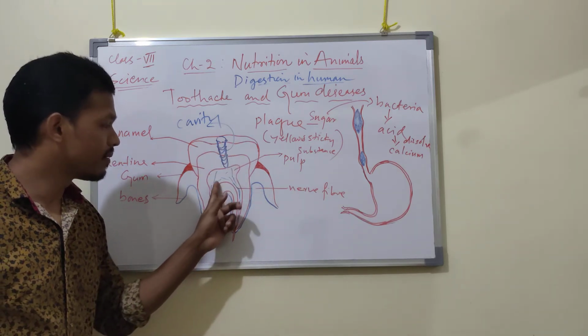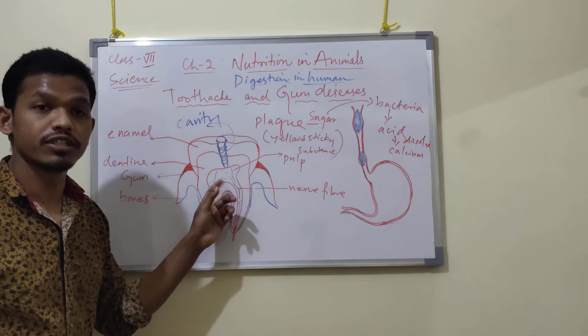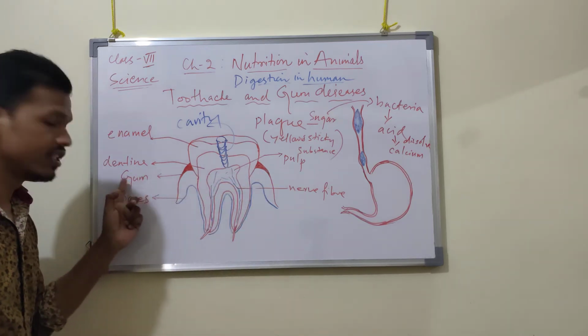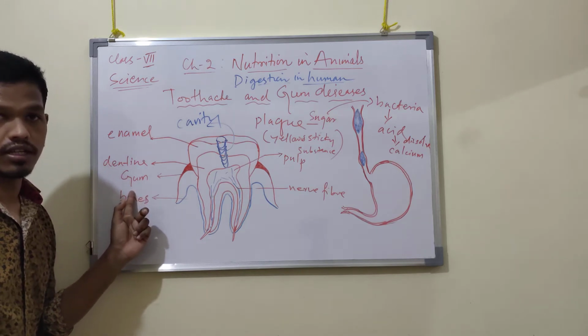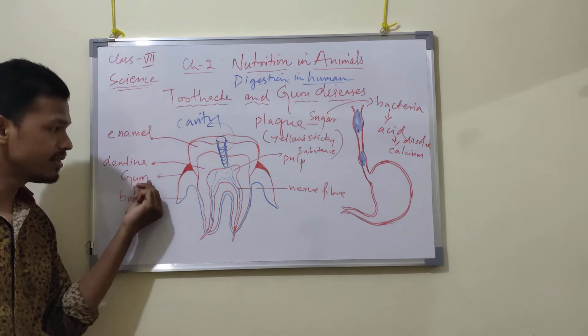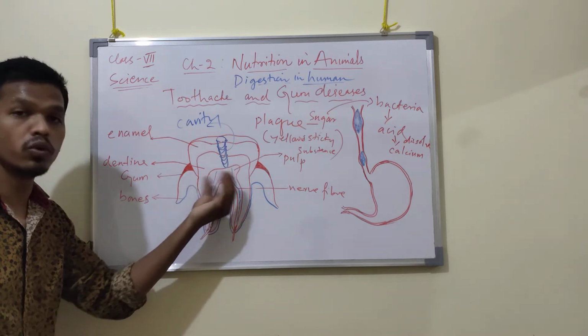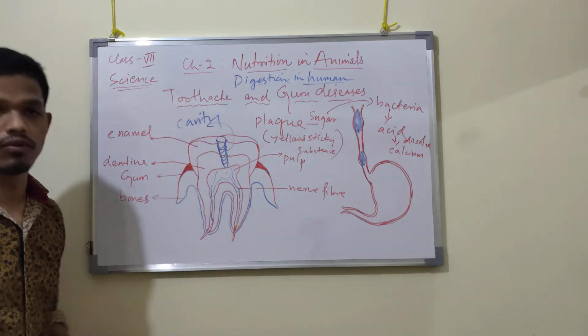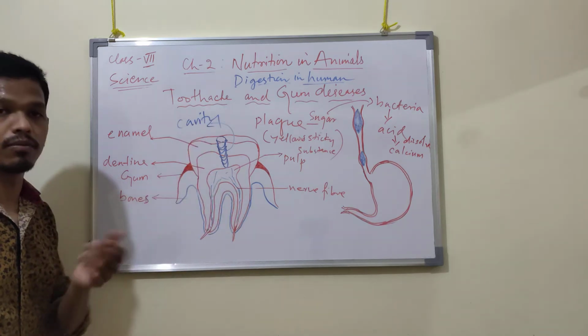the nerve fiber which keeps the tooth in position. Also it will destroy the gum. This gum can be damaged, and if the gum is damaged, the teeth will become loose, and after several days, even fall out of your mouth.